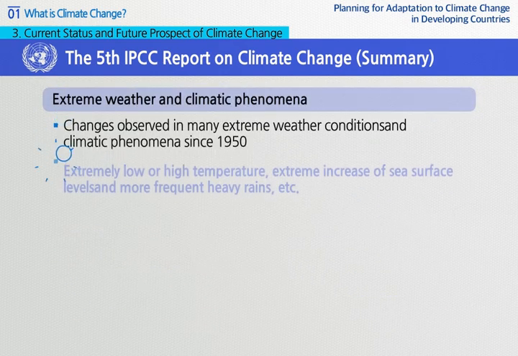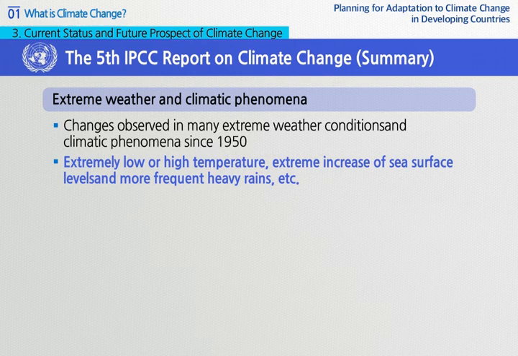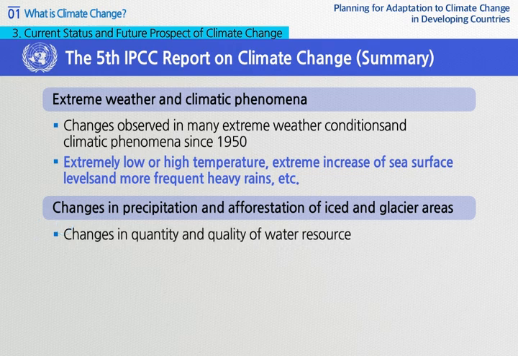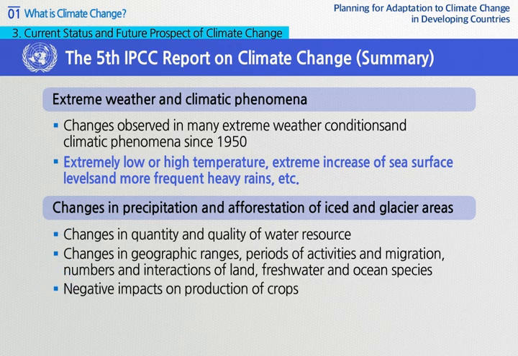Since 1950, there have been extreme weather conditions and changes in climate phenomena. Some of them were related to human activities involving extremely low temperature, extremely high temperature, extreme increase in the sea surface, and more frequent heavy rains. Changes in precipitation of many areas and melting of snow and glaciers arising from climate change affected hydrological system, resulting in changes of quantity and quality of water resources.